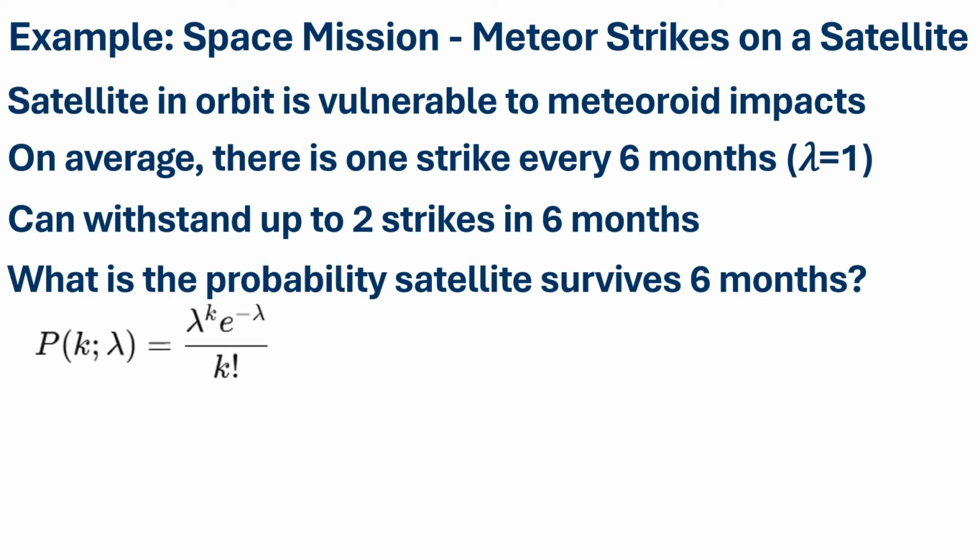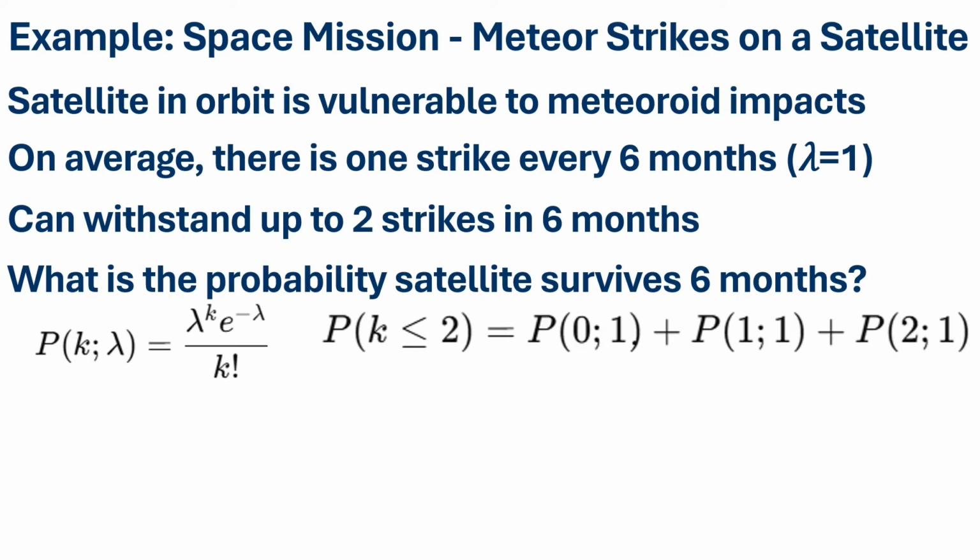We have derived the Poisson distribution as has been presented. Lambda is equal to 1, and the satellite will survive if k is equal to 0, 1, or 2. So to answer this question, we are calculating the probability with k less than or equal to 2, which is the sum of the probabilities of k equal to 0, 1, and 2.